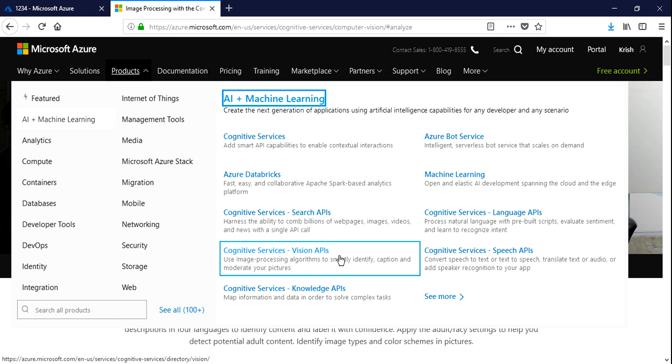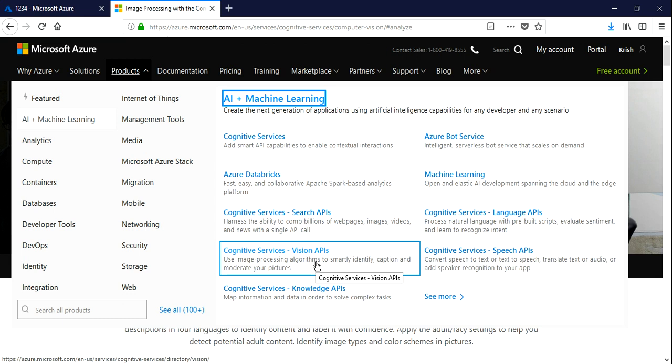So all these services are provided by Microsoft, and it is state of the art, you can say, because for these APIs they have done a lot of research in the background. A lot of people have worked on it, and this actually provides a state of the art.